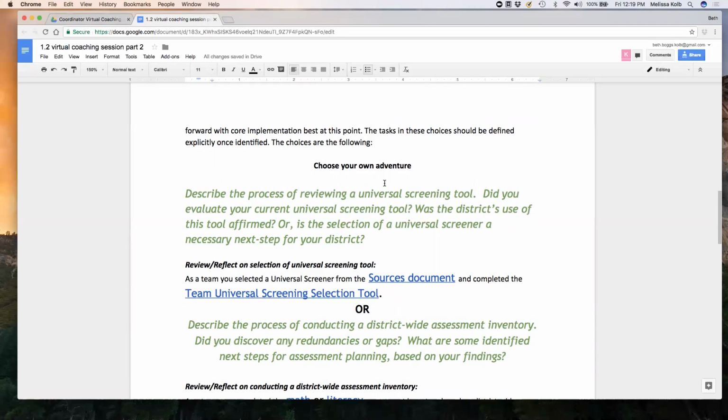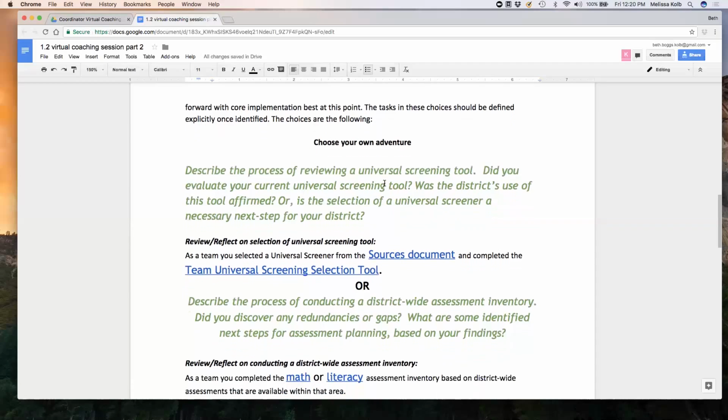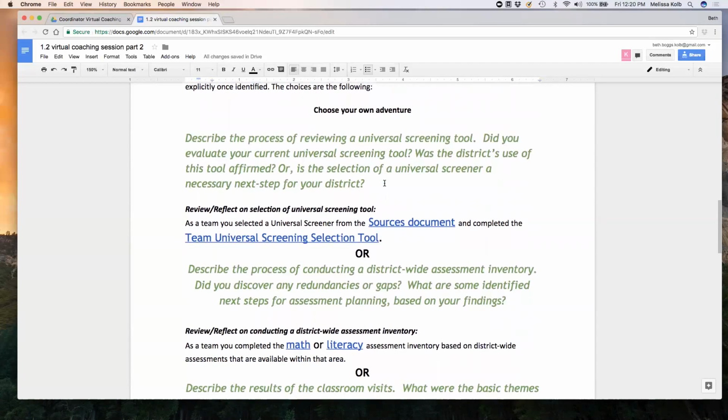So in this module, you're doing a lot of support around universal screeners. You're getting a lot of information about that, and that's what a lot of this information is based on. So the first activity that you could do is describe the process of reviewing universal screening tools. When you looked at the first part of this section, one of the things it asked you to do is to pick 3. So now what you're going to do is describe which one of those you picked, and then how you use that.